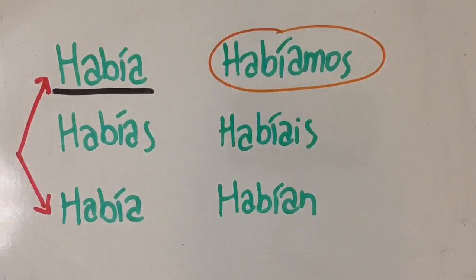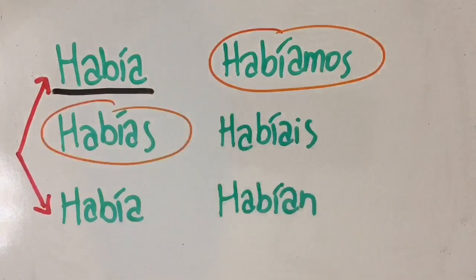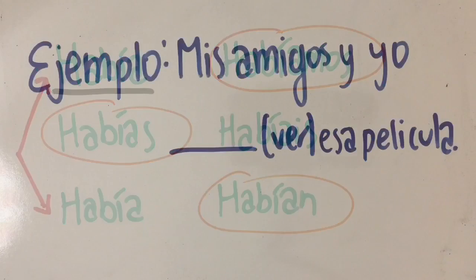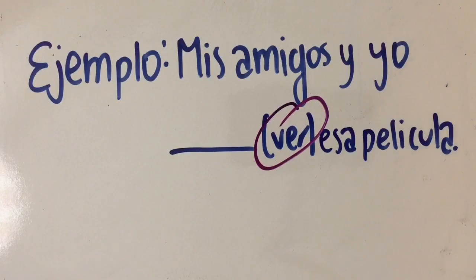The rest should be pretty obvious. Habíamos, for instance, is always in nosotros form, so if the sentence starts off with we had, then you know you're going to need to use habíamos. Likewise, habías is only for the tú form, habían is only used for ellos and ustedes, etc. Okay, let's do an example. We're going to conjugate ver in the pluscuamperfecto.